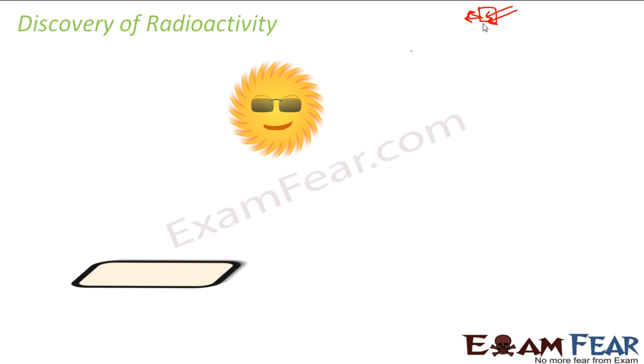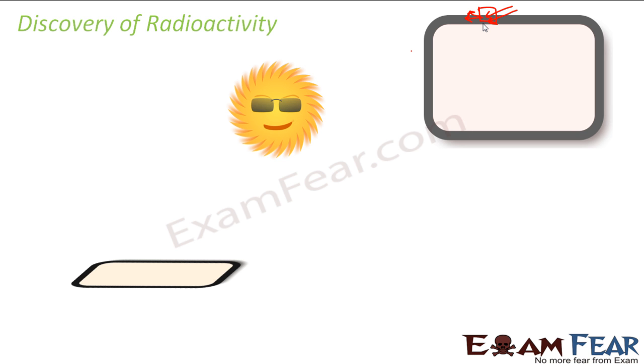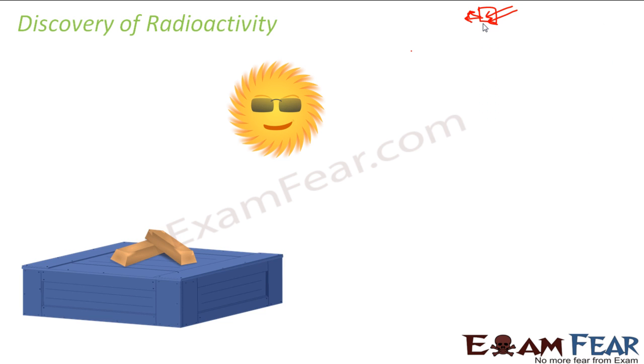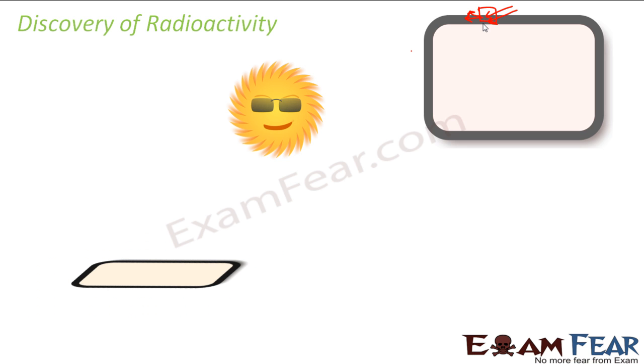So now he tried this experiment with different objects. First he took some metal, then he took some other object and again performed the same experiment. When he developed the film, again he saw that there were no spots found on the film. So what was it proving? It was proving that the sunlight is the only ray which is getting emitted here, and since the plate is covered with an opaque object, the sunlight is not able to reach the plate.